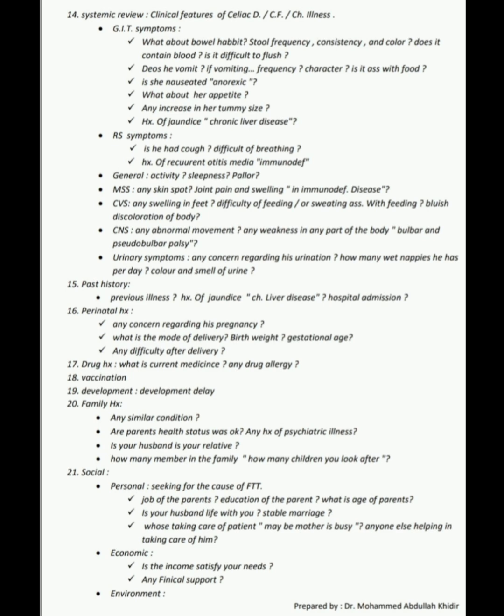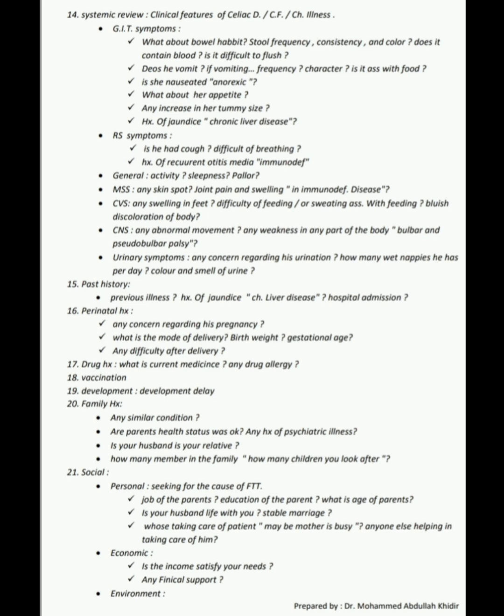Then respiratory symptoms we ask: does he have any cough, difficulty breathing, or history of recurrent otitis media; immunodeficiency we exclude, and also cystic fibrosis from that. Generally we ask about activity, sleepiness and pallor. Musculoskeletal system, we ask about any skin spots, joint pain or swelling, and immunodeficiency. CVS, we ask about any swelling in the feet, difficulty feeding or sweating associated with feeding, bluish discoloration of the baby. CNS, we ask about any abnormal movement, any weakness in any part of the body, bulbar and pseudobulbar palsy. Urinary system, we ask any concern regarding urination, how many wet nappies he has per day, color and smell of the urine.